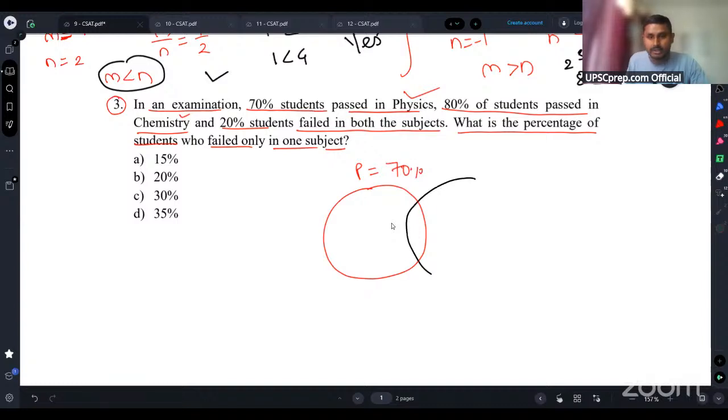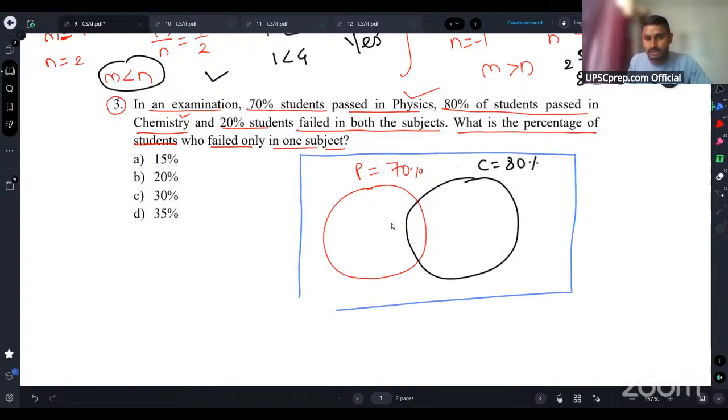And you have 80% students who have passed in chemistry, right? So this is the circle. Now there will be some students who will be outside of both these circles, and those will be the 20% students who have failed, right? So basically these 20% students I cannot account into these two circles, this 20% will be outside these two circles, right?